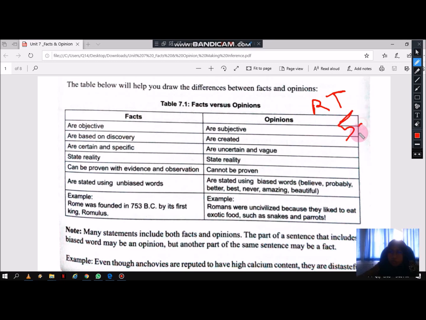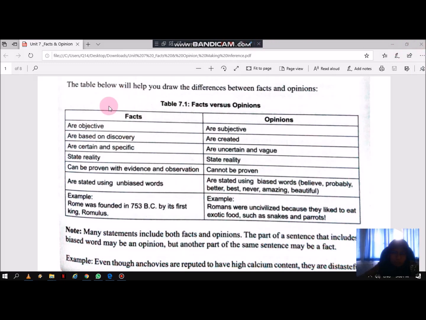Usually, they will give you around 5 questions which carry 1 mark for each question, so it will be 5 marks. Facts and opinion is a bit different from the true or false question.